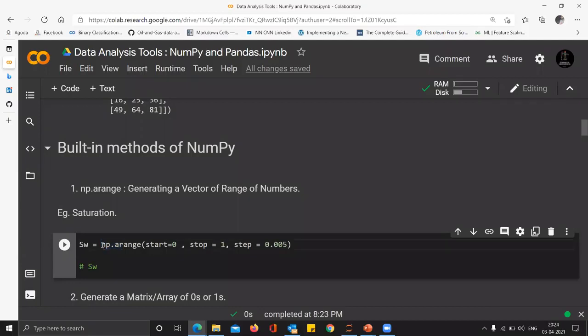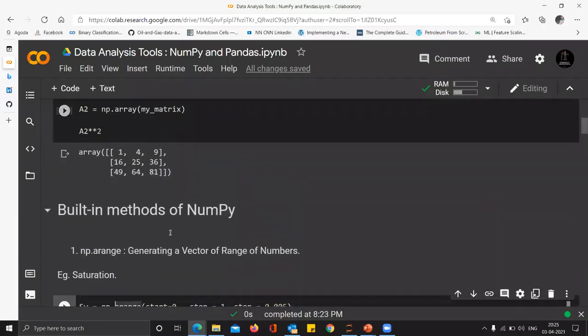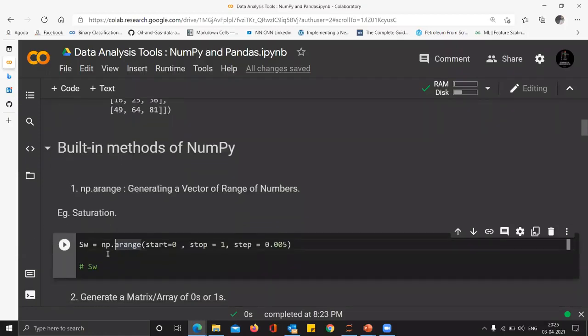Now you see, this is where we need the term np. Suppose you had just done import numpy rather than import numpy as np, then you would have to provide the entire word numpy over here. Suppose I do import numpy as n, then rather than np, I just have to provide n. Now, arange is like an array with a range. You would have seen the term range that I used in the last lecture. Similarly, if you want to create an array with a given range, you can do that with np.arange. You just provide the starting point, the stopping point, and the delta x.